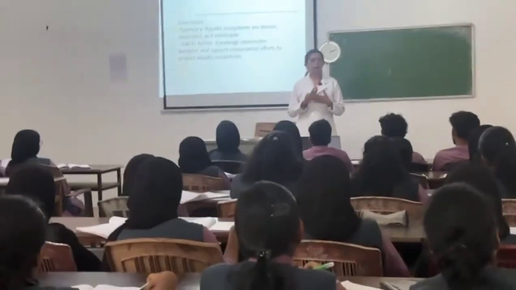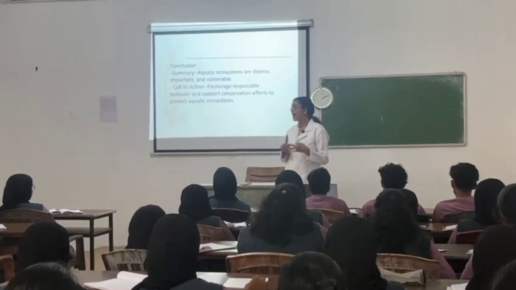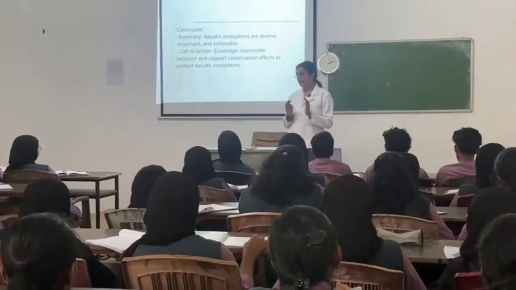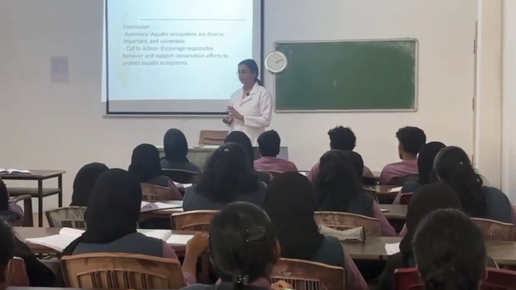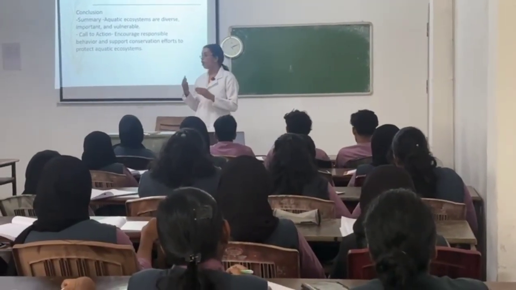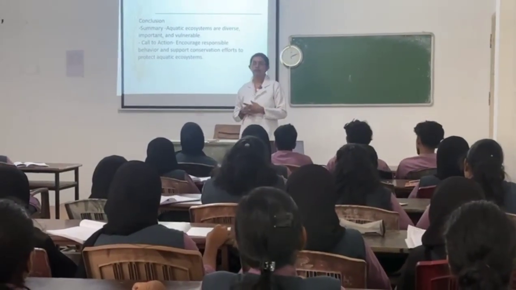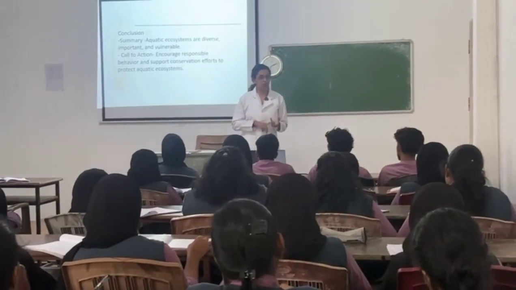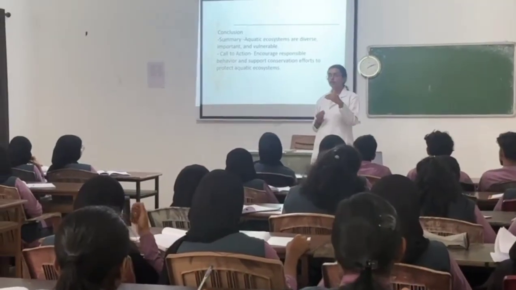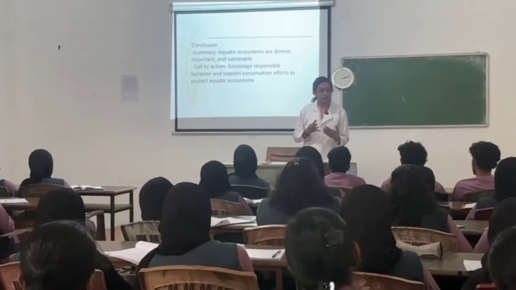Then we studied about the biotic components that consist of producers, consumers and decomposers. Here the producers are marine plants and also algae, etc. Then what about the consumers? Consumers are marine organisms such as fish, then amphibians. Okay. Then decomposers, that includes fungus, bacteria, virus, all these are examples for decomposers. Then what we studied? We studied about the importance of